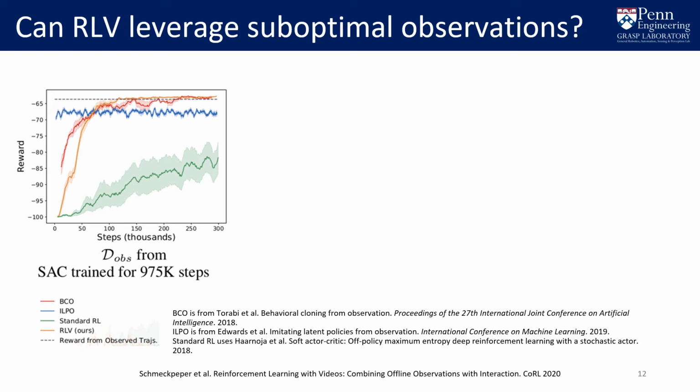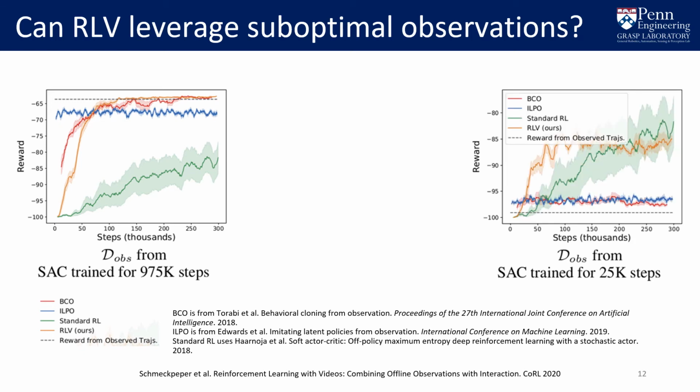Gathering the optimal data is easy with simulated data, but almost impossible with humans, as the optimal policy for a human is often different from the optimal policy for a robot due to the differences in their morphologies. Therefore, we next consider the case where the observed policy is close to random. Our approach, in orange, is able to leverage even the near-random observations to initially learn faster than standard RL, while the other methods of learning from observation attempt to mimic the random policy.